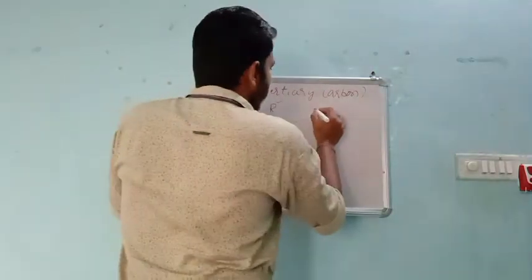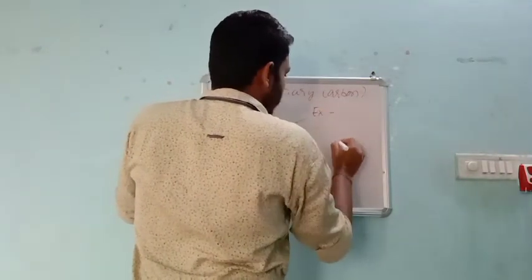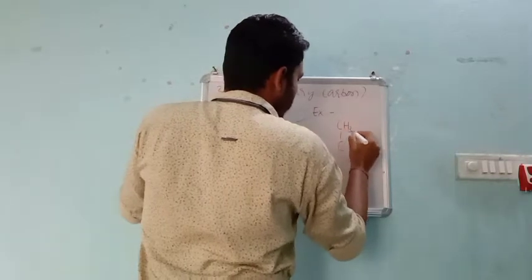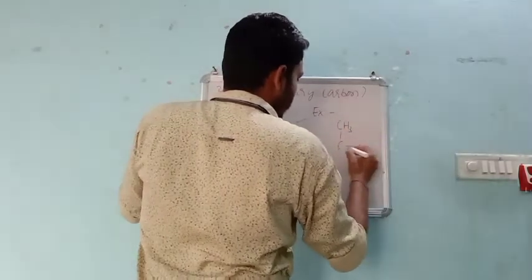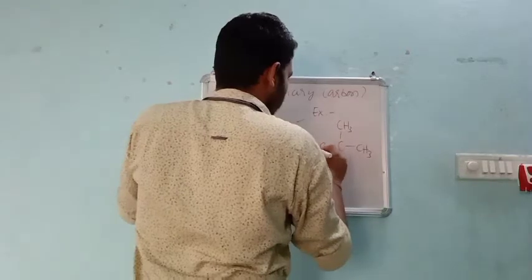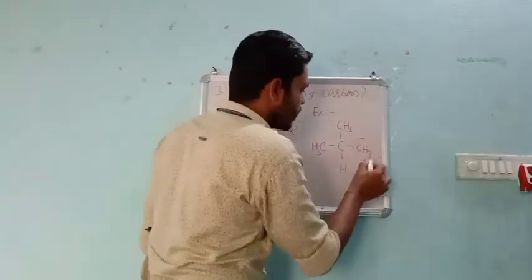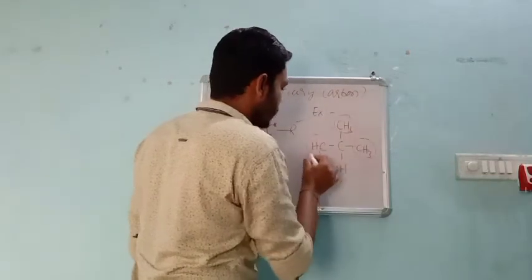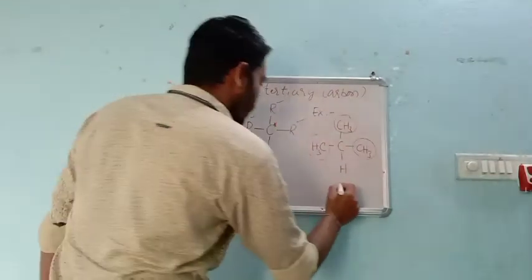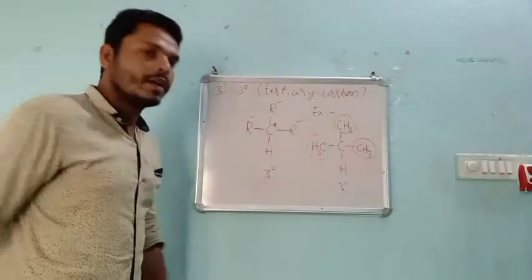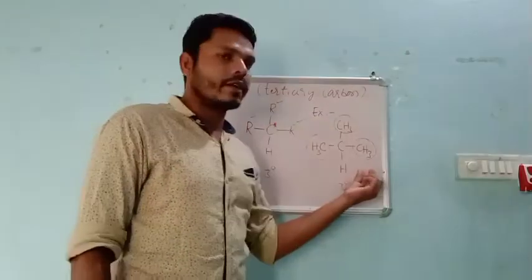So for example, you can see C with CH3, CH3, CH3. There are three alkyl groups, so that's why we can say this is a tertiary carbon, and this is the general form and this is the example form.